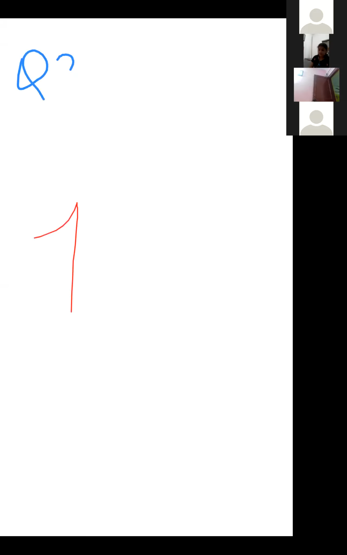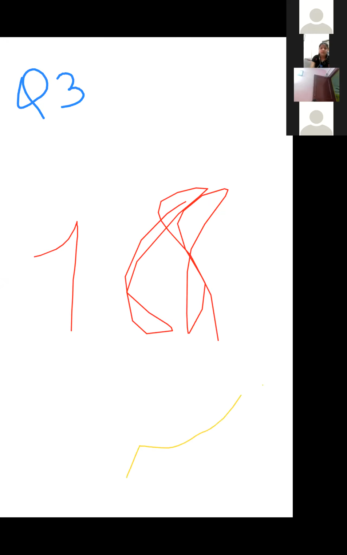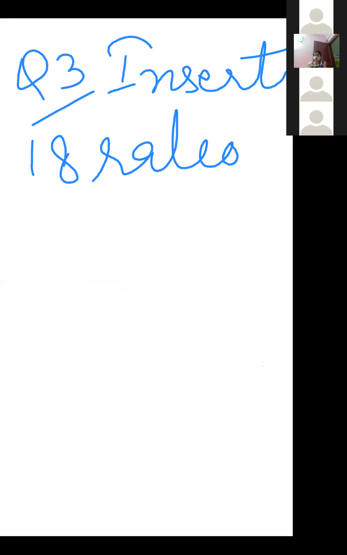Question number 3. Now, question number 3, insert 18 rational numbers. We have done 1 rational number, 2 rational numbers.